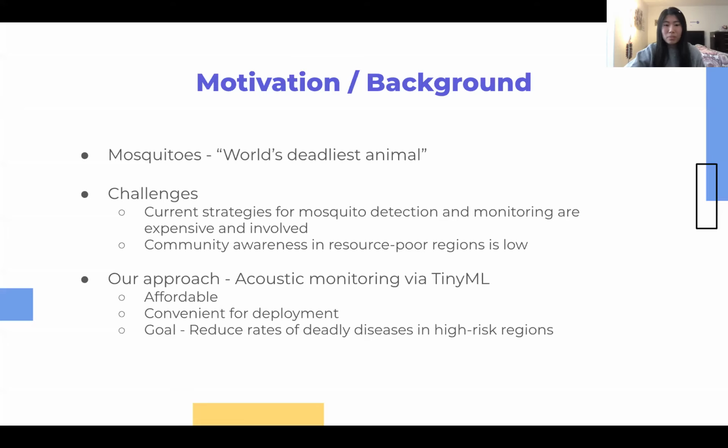Our approach to this problem is to apply TinyML to the acoustic monitoring of mosquitoes. In particular, TinyML provides an affordable solution for disease intervention, and once classification models are deployed, the device can conveniently and discreetly be placed in bednet corners or other areas of a home that typically serve as mosquito breeding sites. Ultimately, we hope that this sort of surveillance method helps reduce rates of deadly disease in high-risk regions.